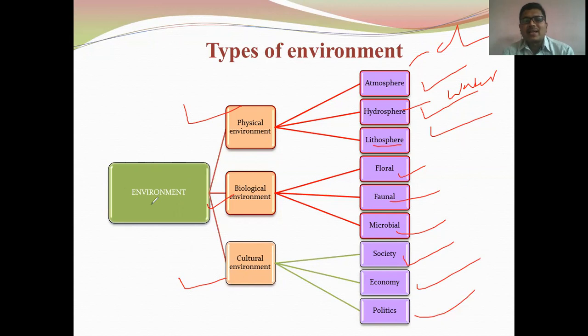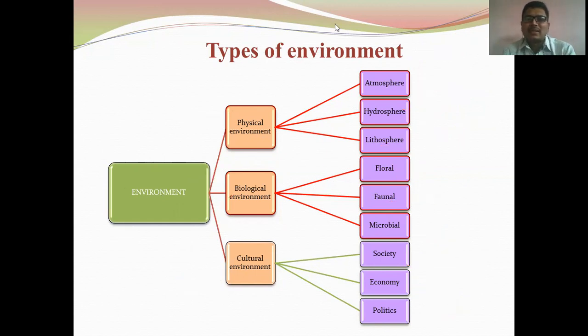So when we discuss the types of environment, there are three types, and they are again divided into these different types, as you can see here.